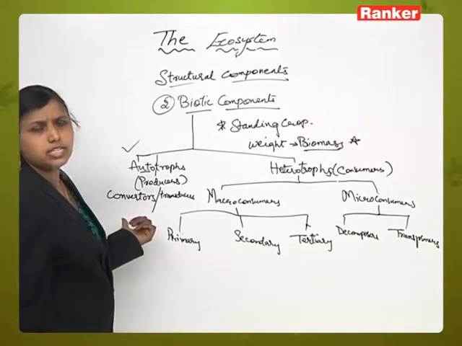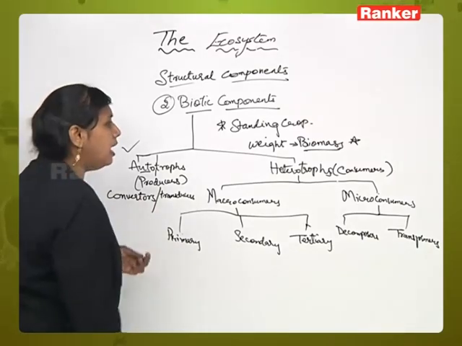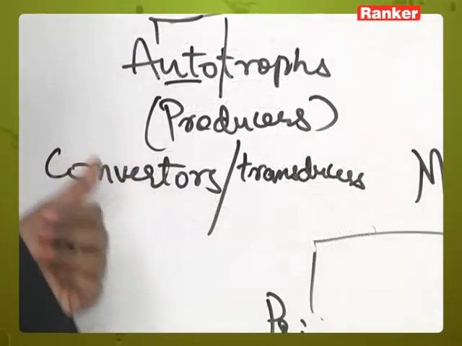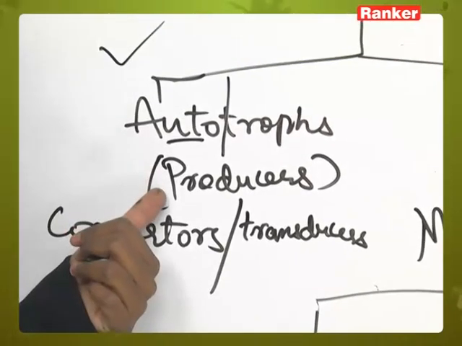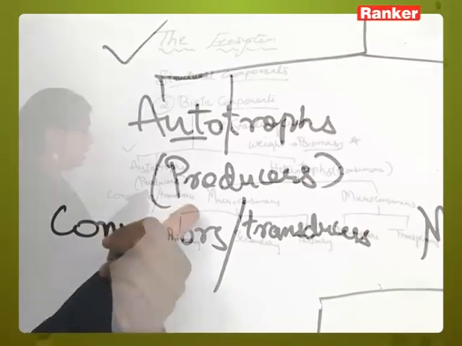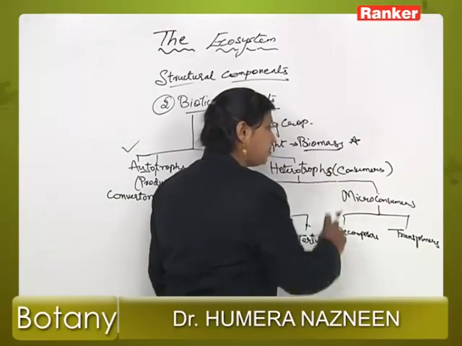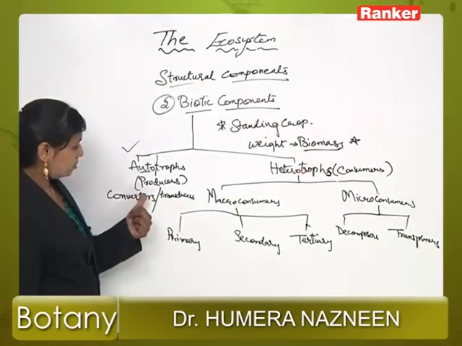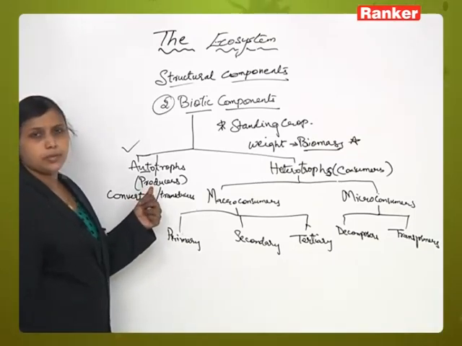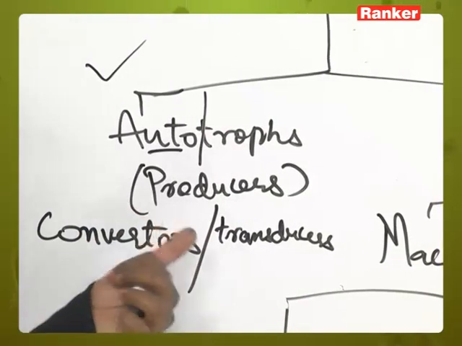Autotrophs are also called as converters or transducers, and in any food chain these producers occupy the base of the pyramid in any ecological pyramid. Next come the heterotrophs. These heterotrophs are called as consumers. Autotrophs, in the ecological pyramid, occupy the base of the pyramid. They are called as producers.